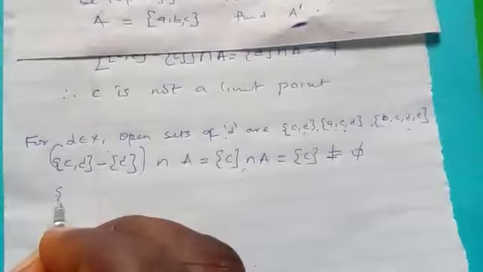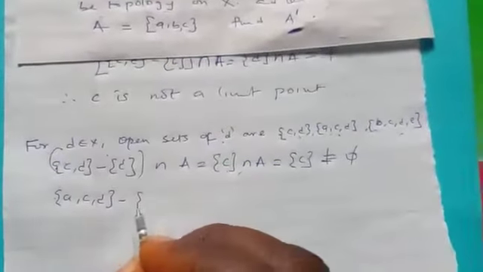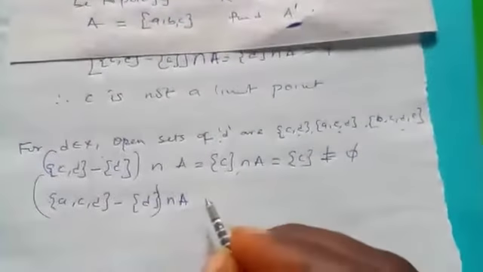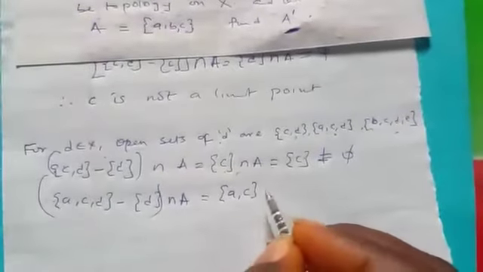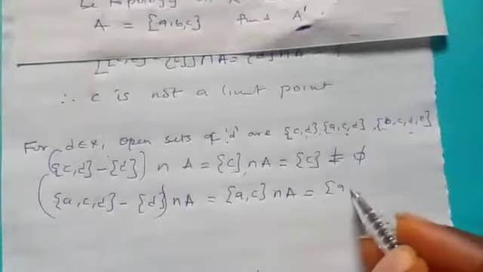But if one can produce an empty set out of the three that we have here, then it is not a limit point. So let's test for ACD. So ACD minus D, intersection A. So that will simply be AC, intersection A. And our A is ABC. Definitely the intersection will be AC. This one too is not empty.